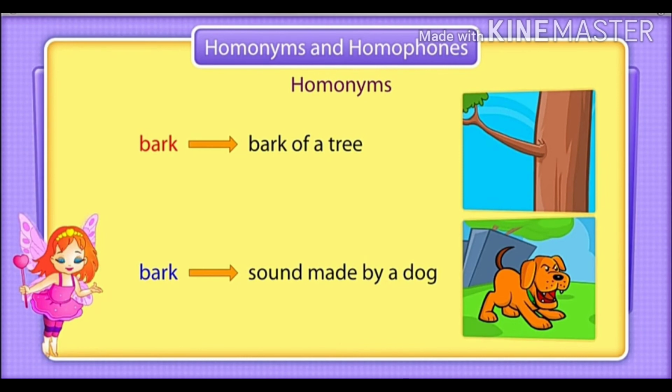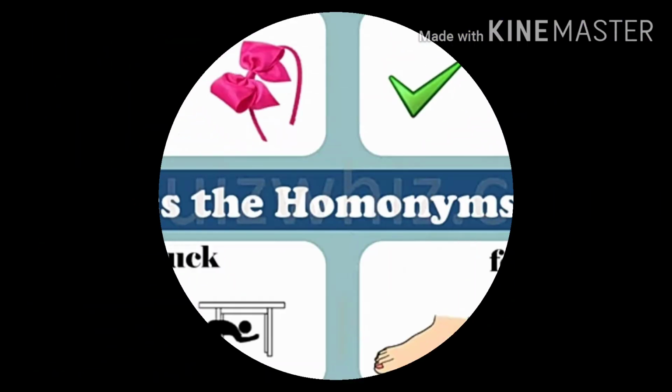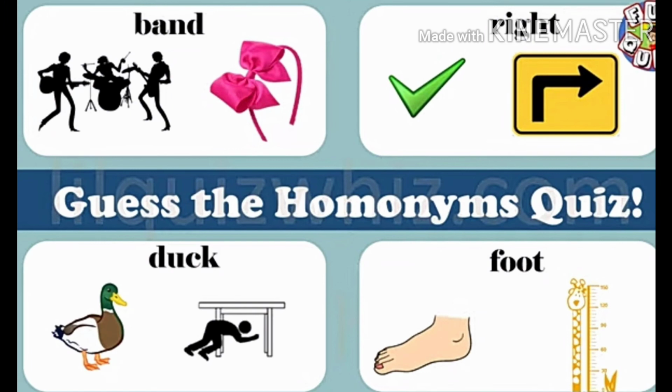Also see the example of bark, B-A-R-K. The spellings are the same. The pronunciation is also the same, but there is a difference in the meaning. In the first bark, we are talking of the bark of a tree. And in the second one, we are talking of the barking of a dog. The dog barks loudly. So bark is again here used as a homonym.